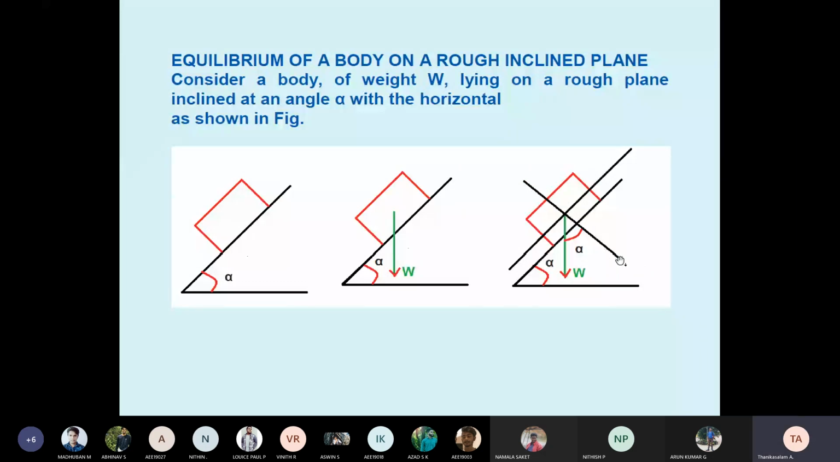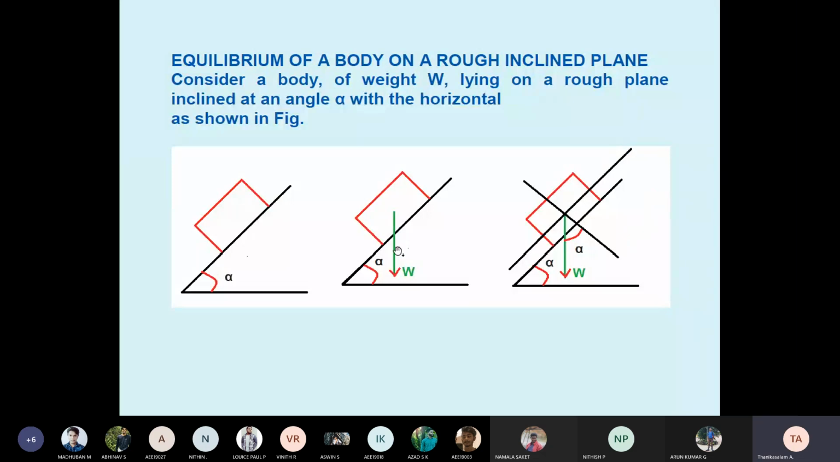Students, see here. We want to solve the problem, no? That's why, when solving a problem, we always draw the XY axis, no? That's why I am drawing the XY axis with respect to the inclined surface. See here, the X axis is parallel to the inclined surface. Similarly, the Y axis is drawn perpendicular with respect to the X axis.